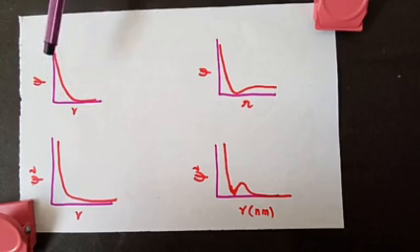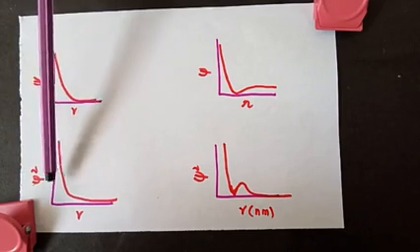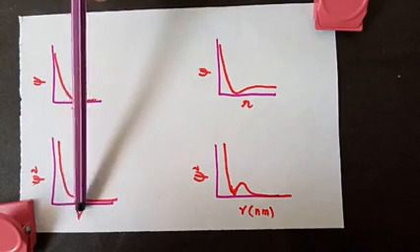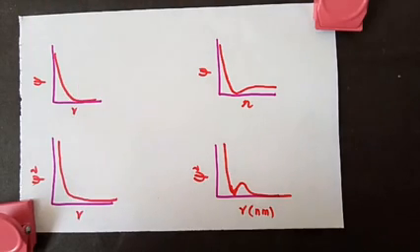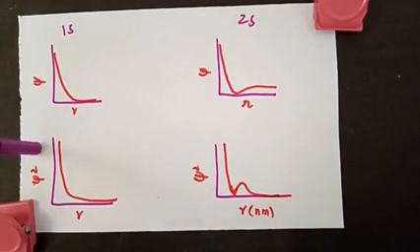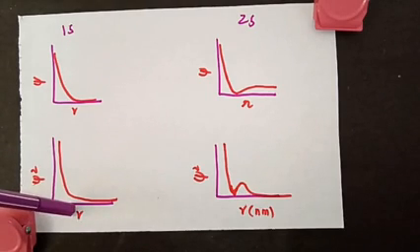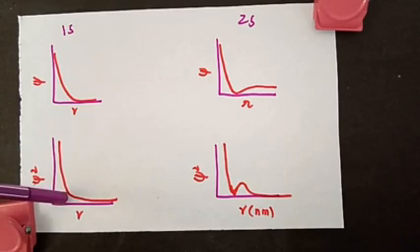This is the variation of psi square, which is probability density, as a function of distance of the electron from the nucleus. R is the distance of the electron from the nucleus. This is for 1s and 2s orbitals. Now look at this variation of psi square as a function of R. Here the probability density is maximum at the nucleus.